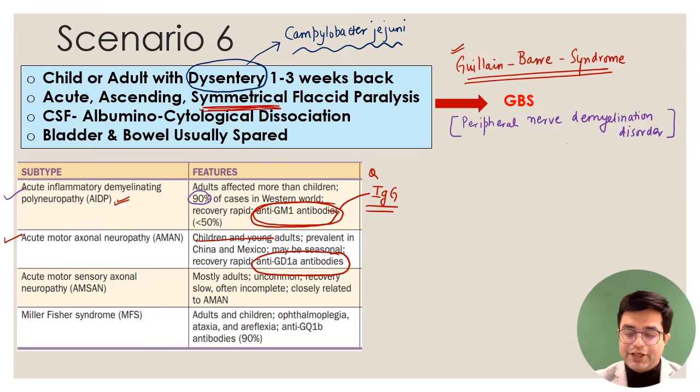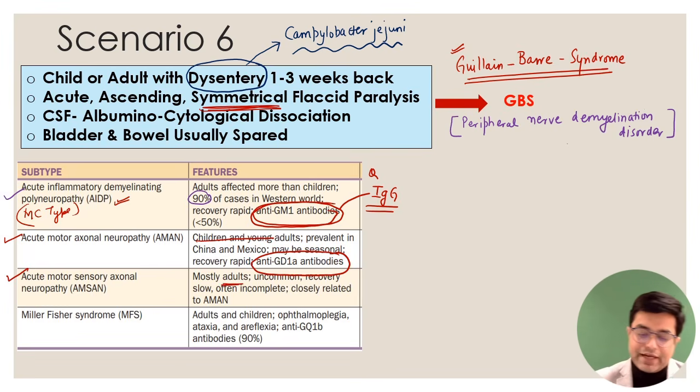So GM1 is AIDP, the most common type. This is the most common type. AMN, acute motor axonal neuropathy में anti-GD1A antibodies है. Then we have AMSN, acute motor sensory axonal neuropathy. Mostly adults, it is a rare form, and it has overlapping features with AMN.